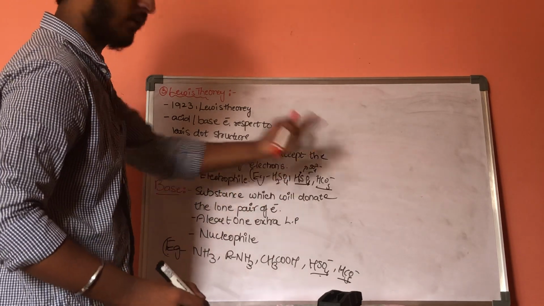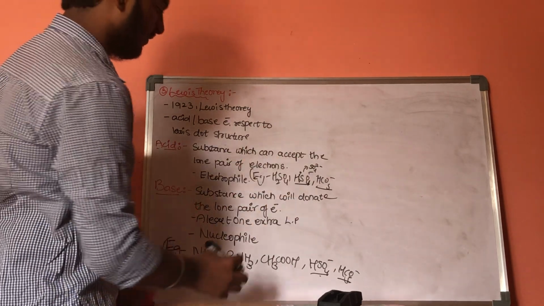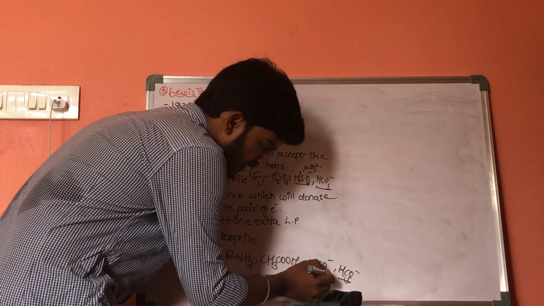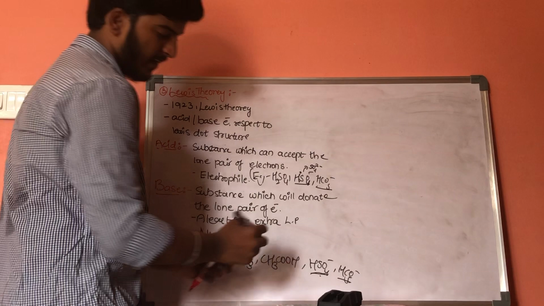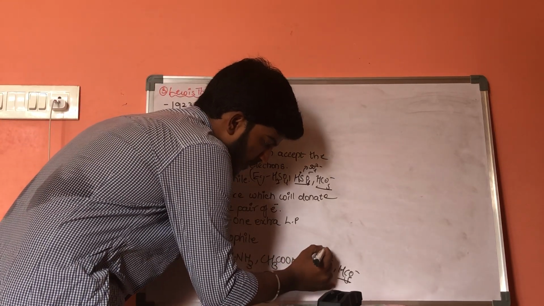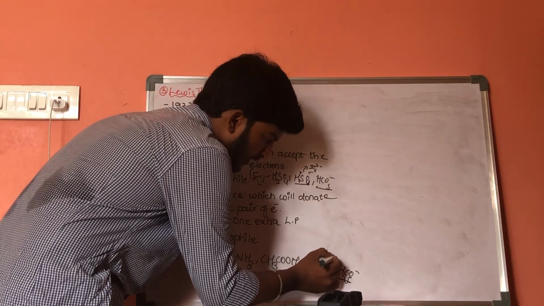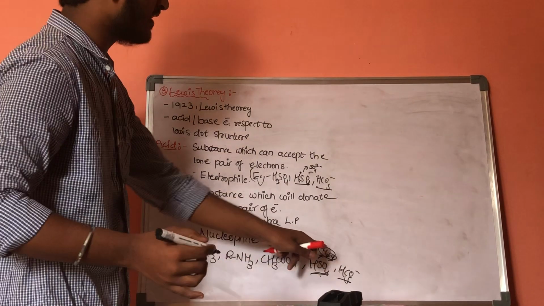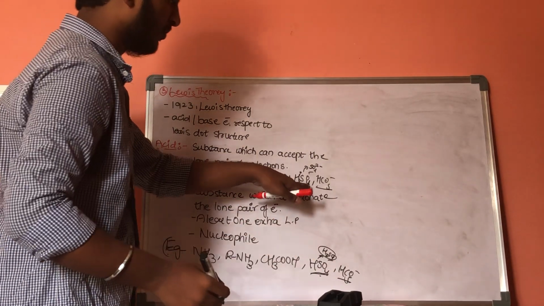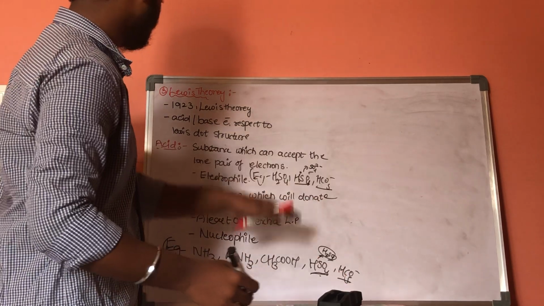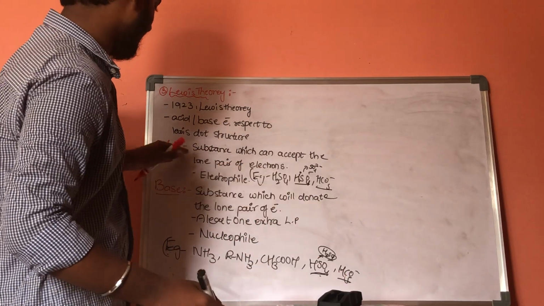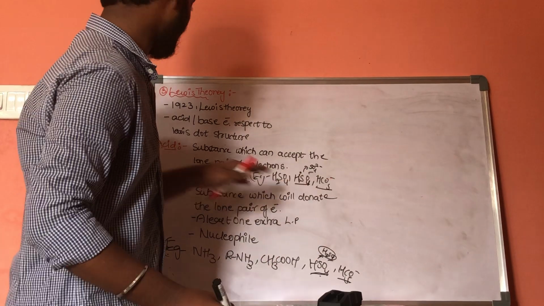Base is a substance which can donate a lone pair of electrons. Whenever HSO4 minus as a base accepts the H plus ion, it results in the formation of H2SO4, and it will act as an acid. This is common for both HSO4 minus and HCO3 minus; each is both acid and base.